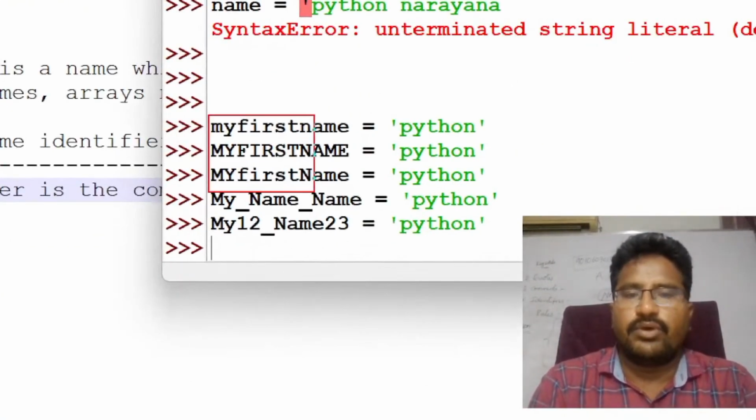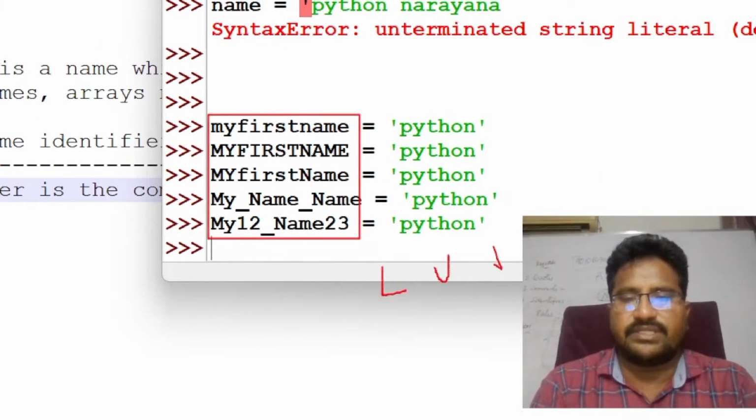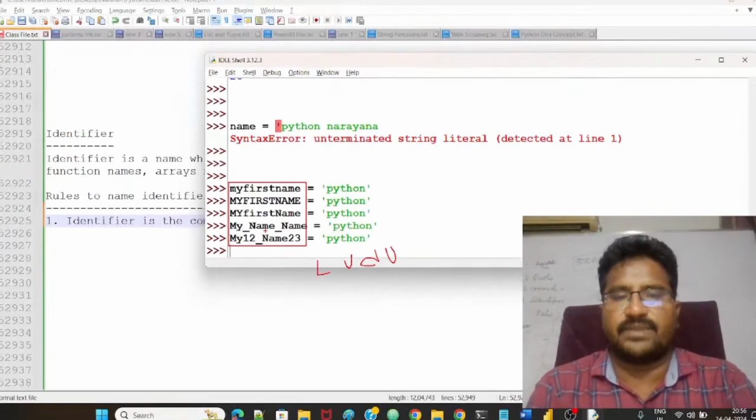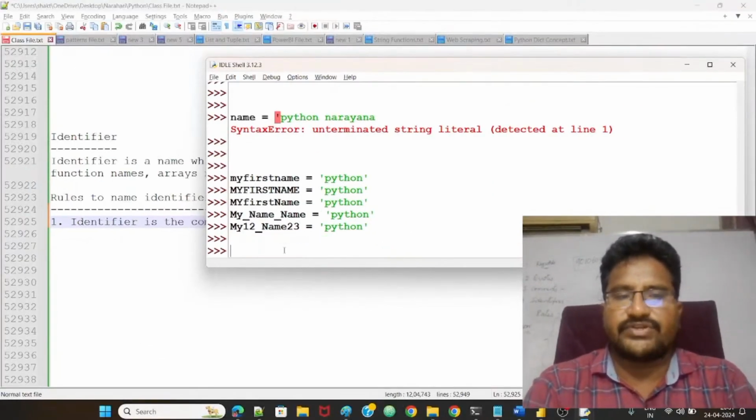See here, only four combinations are there. Lowercase is there, uppercase is there, digits are there, underscores are there, guys. It's the first rule.